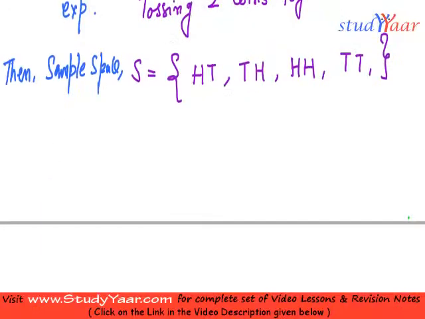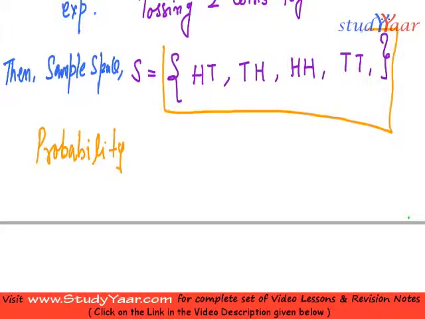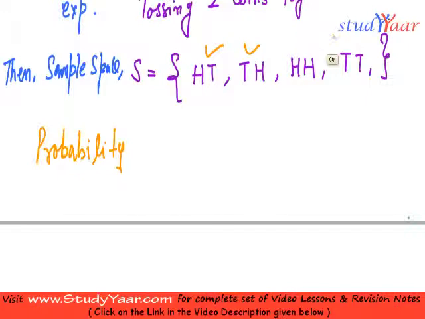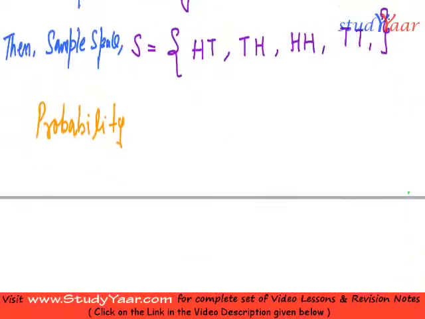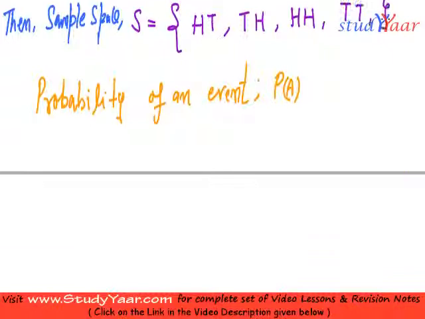Now we are going to define what is probability, or rather give the mathematical expression for probability, where my sample space is finite. As you can see, I have 4 elements in my sample space. We are talking about discrete probability, so the sample space is finite in our case. So the probability of an event, which we denote as P of A, where A is the event, is given like this: